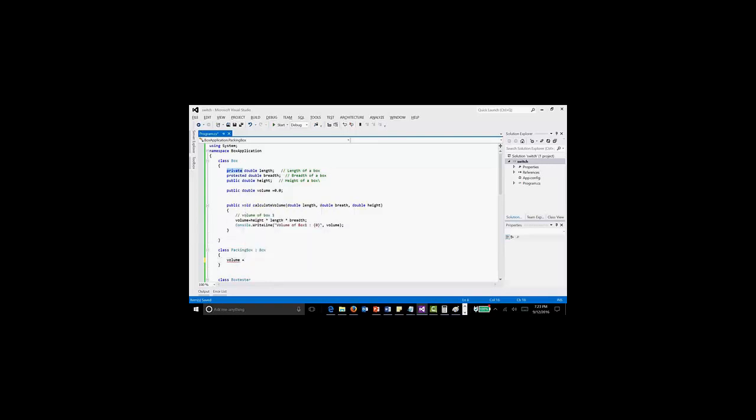These are private, that's why protected. Volume equal to length. One second, double.